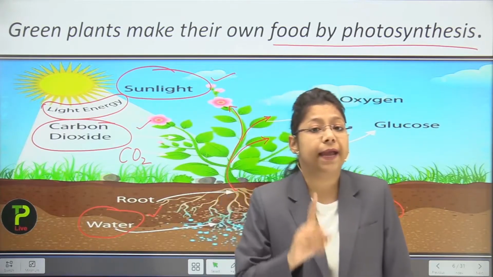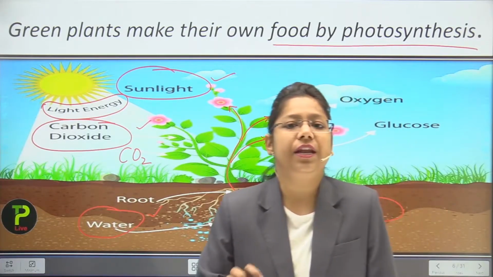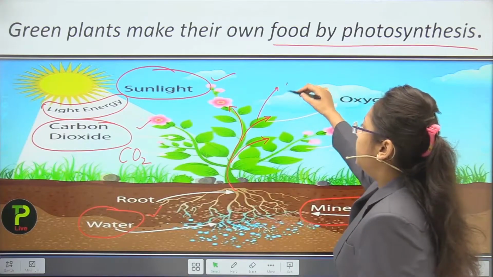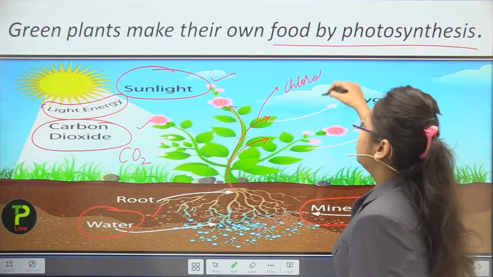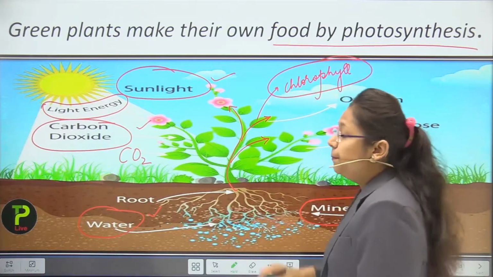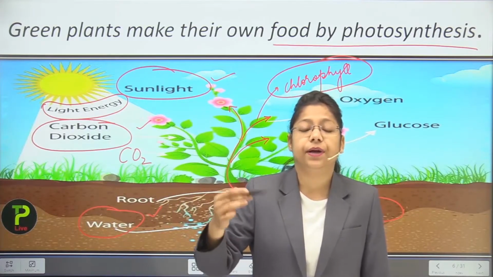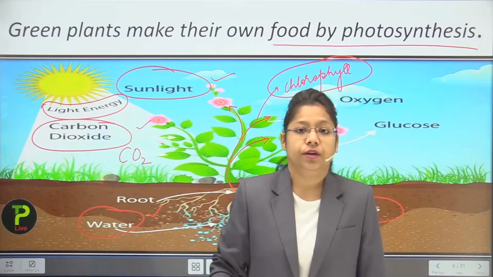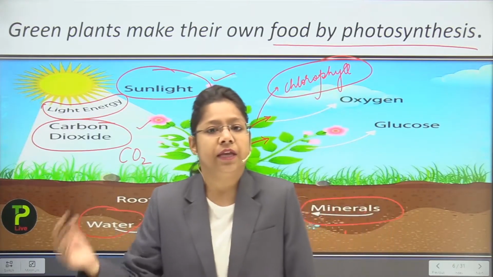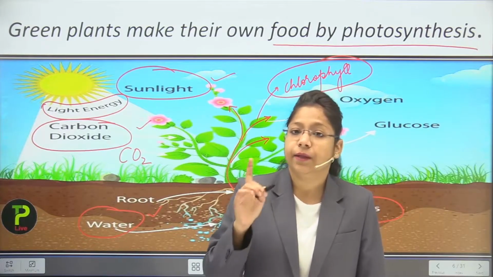Now the main pigment, that is known as chlorophyll. Chlorophyll is a green colored pigment present in the leaves of a plant. So what will chlorophyll do? It will help in the making of food. Food means the production of glucose. Oxygen will also be produced during the photosynthetic process.